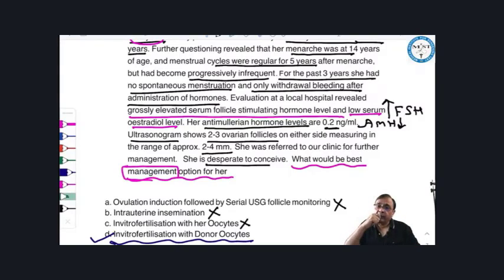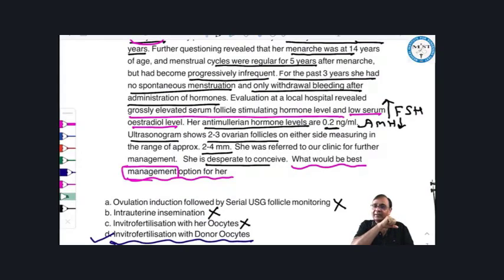And do you remember, beta? If this lady is having Mullerian agenesis, Rokitansky-Kuster-Meyer-Hauser syndrome, where the uterus is absent, the cervix is absent, the fallopian tube is absent, the upper part of the vagina is absent, and that lady is desperate to conceive, what would be the best management for her? IVF with her own oocytes. Ovaries are normal in Mullerian agenesis because ovaries develop from the genital ridge. So IVF with her own oocytes can be done in the management of Mullerian agenesis.